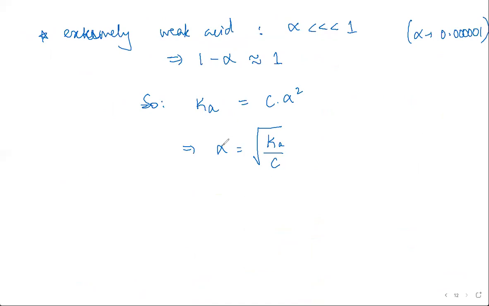Now, because the degree of dissociation is directly related to the Ka value, you can say that Ka is also a measure of the strength of an acid. Another important aspect you can observe from here is that alpha is inversely proportional to the root of concentration.